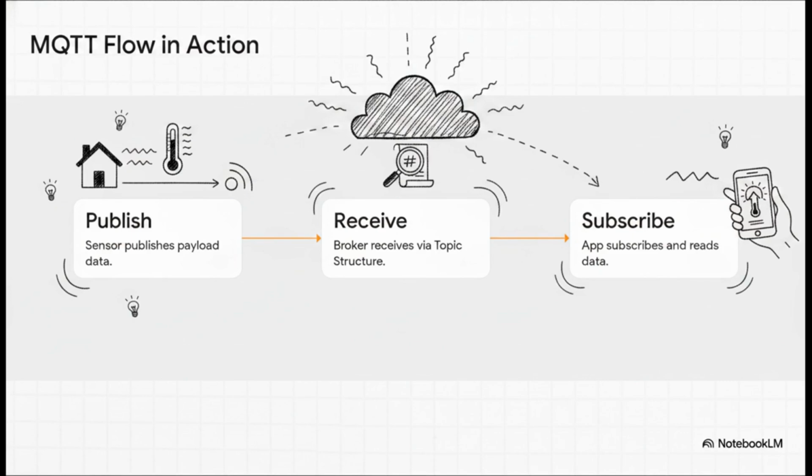Step 1: your smart sensor reads the room temperature, let's say it's 72 degrees. The sensor acts as the client and publishes its little data payload. Step 2: it sends this to the MQTT broker under a very specific topic category, like living room/temperature. Step 3: your mobile phone app, which is subscribed to that exact topic, instantly gets the update from the broker. The crazy part? The sensor and your phone never actually talk directly to each other. Everything is routed through the broker, which saves a massive amount of battery life and bandwidth.